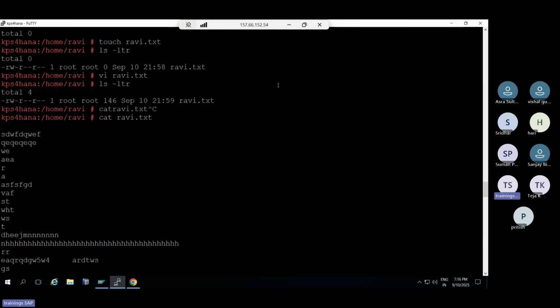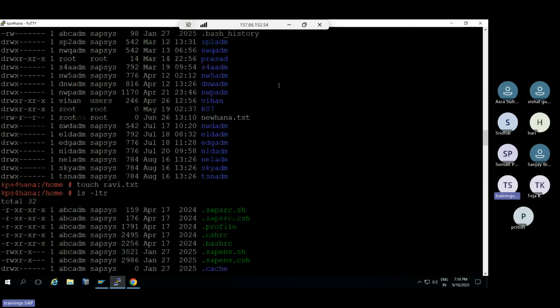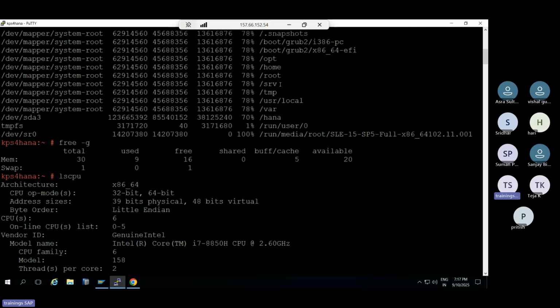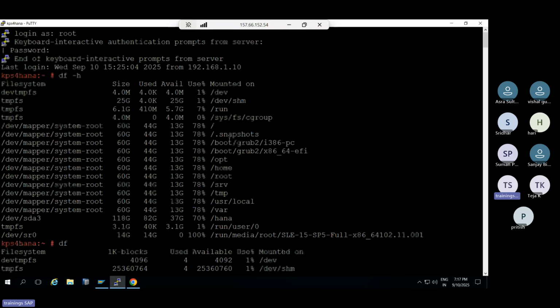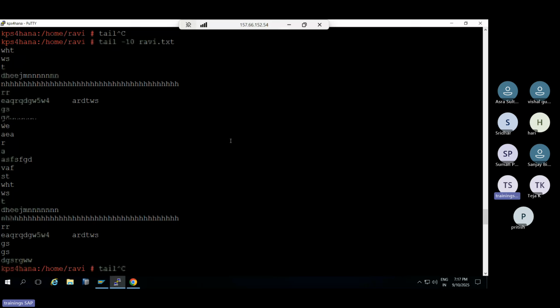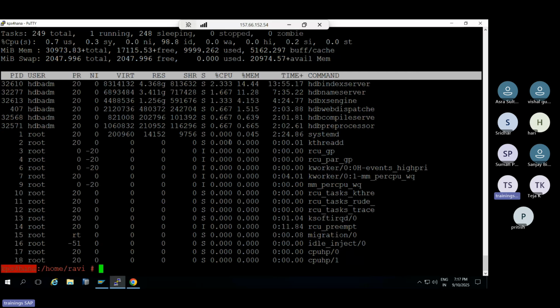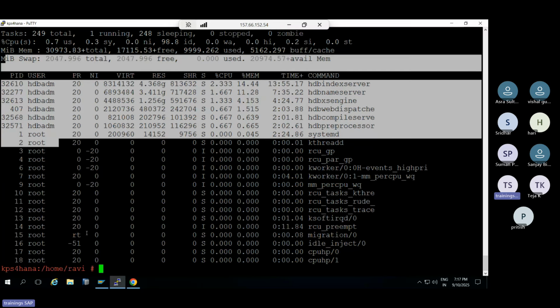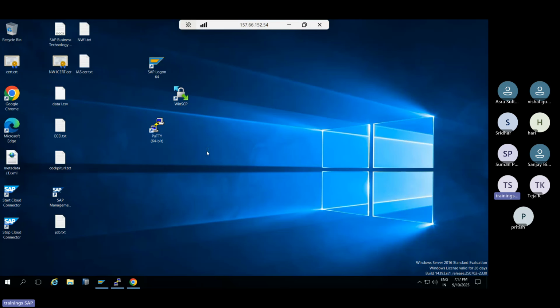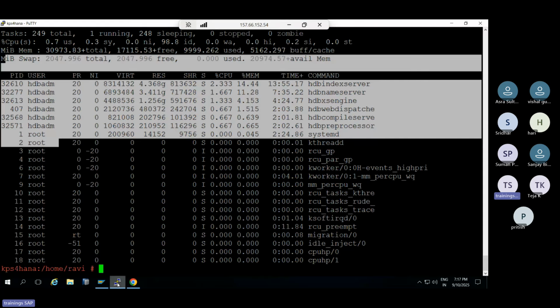Why? Because Linux is very sensitive. If you delete even small files, at the operating system level, your operating system will be corrupted. Then even we cannot log in. So just to do the practical things, I will share some HANA related documentation. You can log in and execute some commands, just to get some hands-on experience on the Linux side here. Only for the installation part and upgrade part will we have access to the Linux level. The remaining part, everything we will do in the application studio, HANA studio level. We will work on that part. Okay, that is the main thing here.